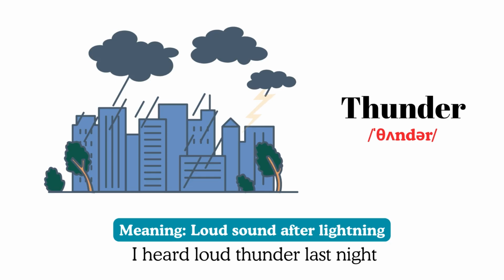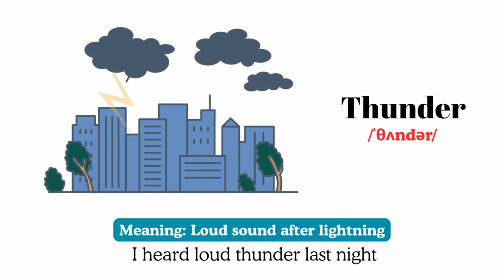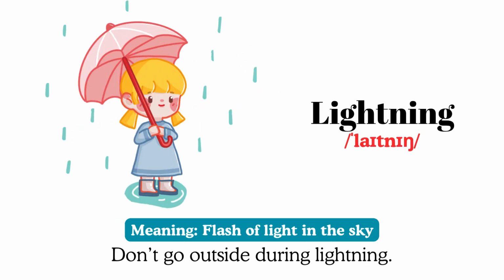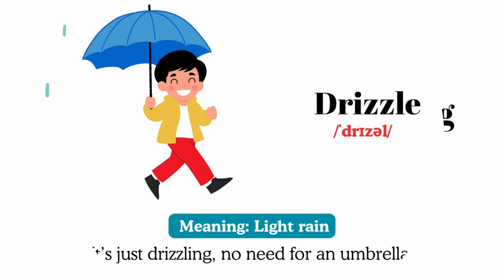Thunder, meaning loud sound after lightning. For example, I heard loud thunder last night. Lightning, meaning flash of light in the sky. For example, don't go outside during lightning. Drizzle, meaning light rain. For example, it's just drizzling, no need for an umbrella.